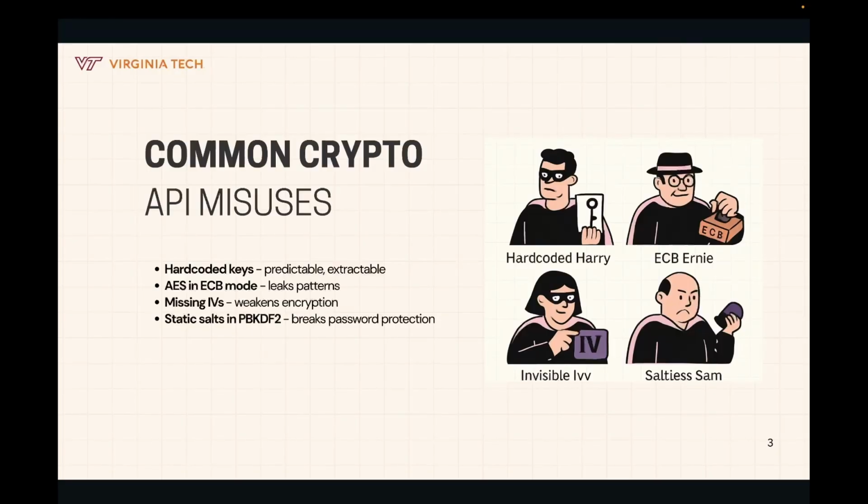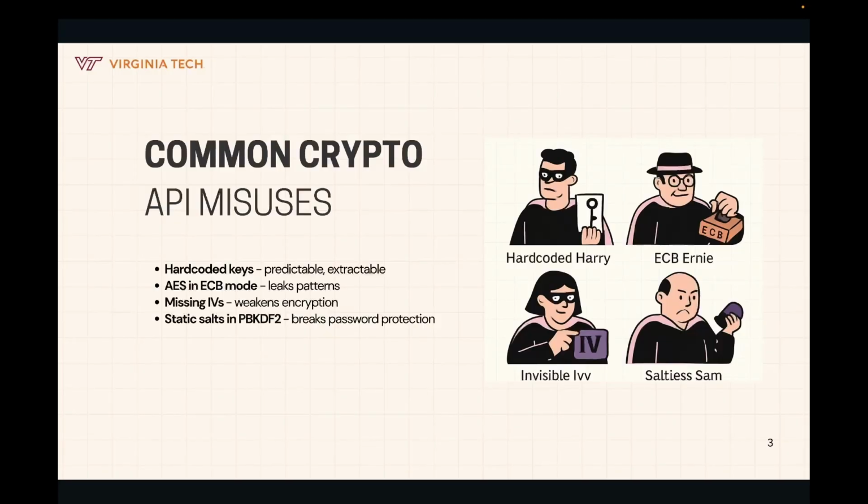Next, we often see developers using AES in ECB mode. ECB stands for Electronic Codebook and it's the simplest mode of encryption. But the problem is, it's deterministic. That means the same input will always produce the same encrypted output. It doesn't randomize the ciphertext at all, which makes it easy to spot patterns and leak information.